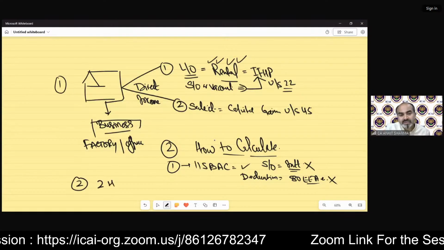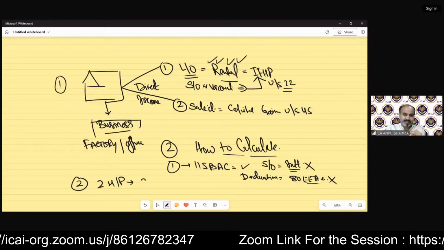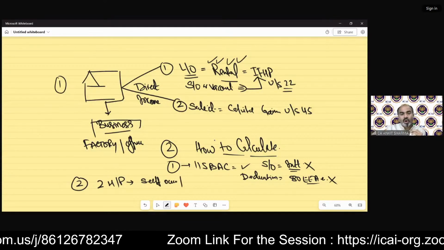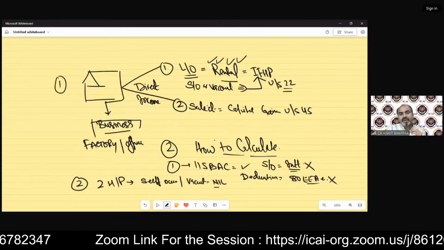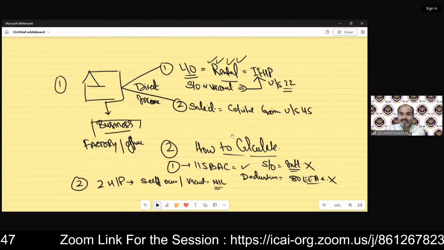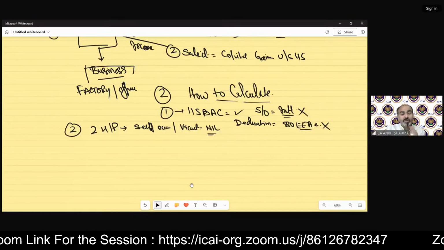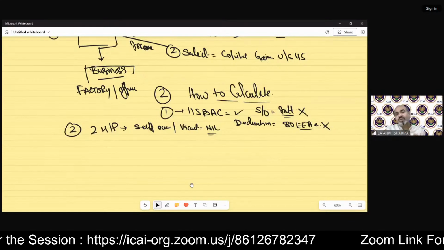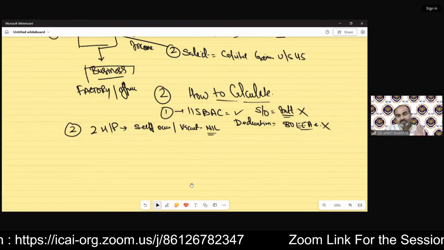Second, two house properties which are owned by the assessee for self-occupied purpose or vacant, that annual value will be nil. So if there are three house properties, out of which two are self-occupied and one is let out, then the annual value of the two self-occupied properties is going to be nil.